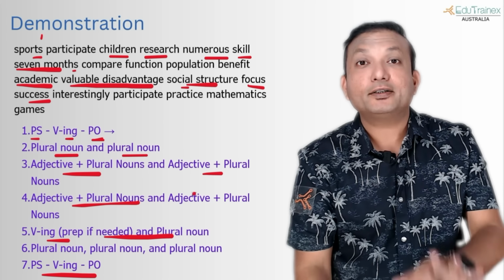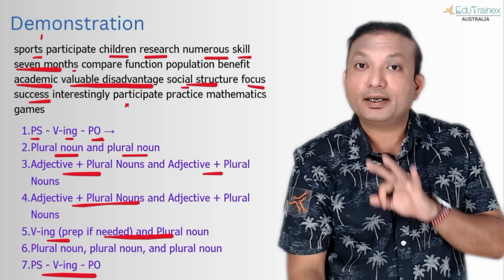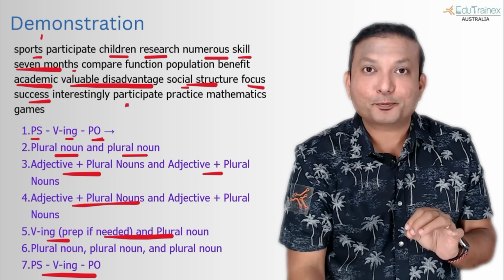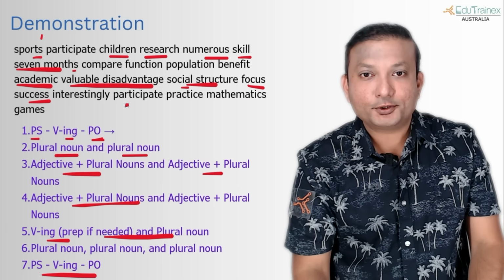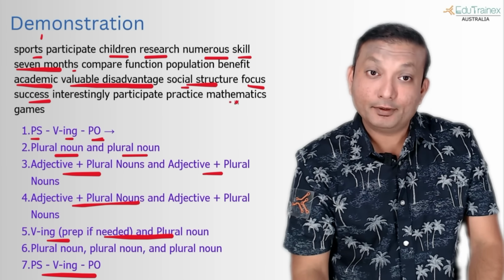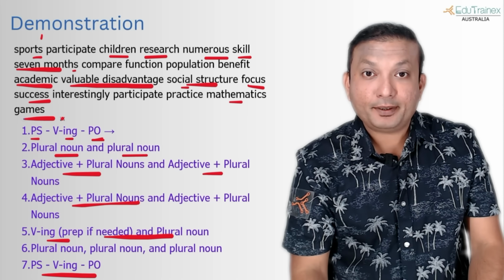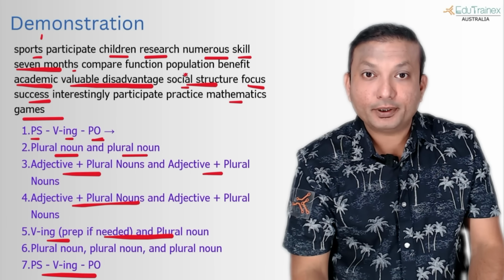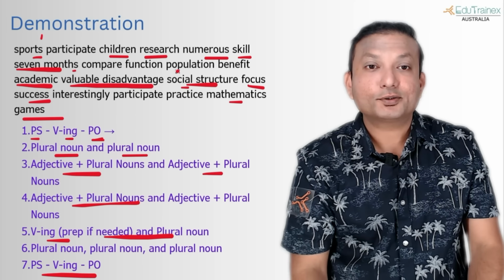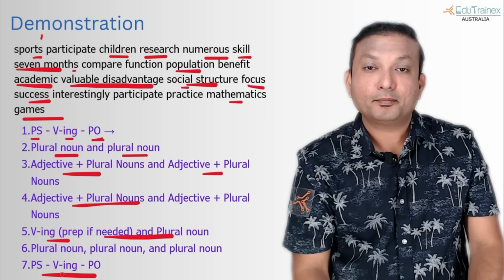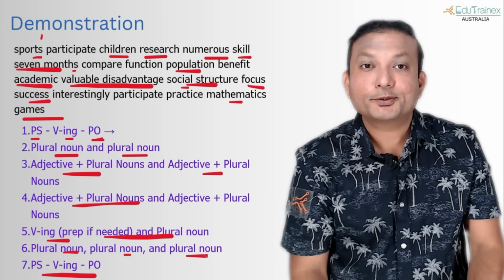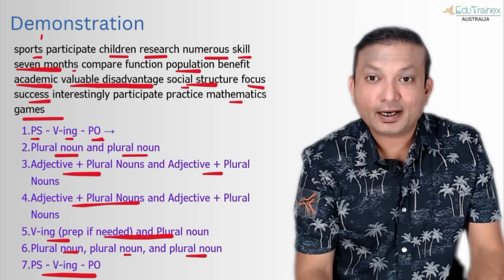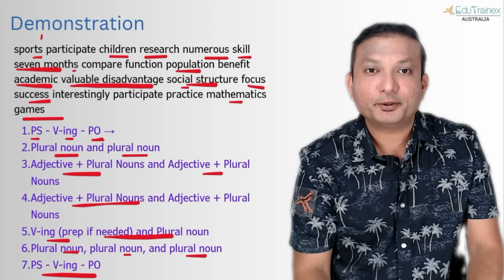And then I just need 3 plural nouns to complete my template, complete my response, and I'll show you the full response and how effective this technique is. So I'll choose mathematics, I will choose games, and maybe I did not use the word population, so I will use population. So 3 plural nouns we needed. Mathematics already plural, games already plural, population is always plural. So we just picked up 3 nouns, and this is the final response that I'm going to show you.